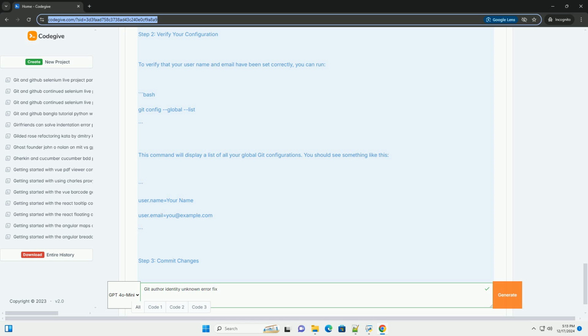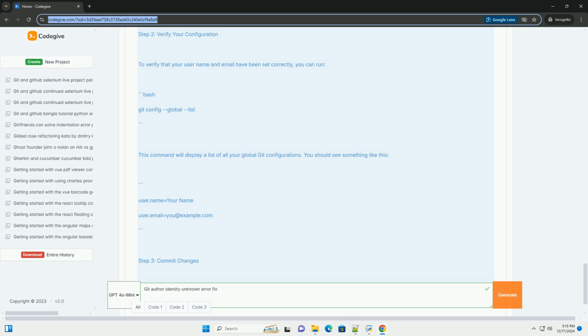Bash: git config --global user.email "you@example.com". Step 2, verify your configuration. To verify that your username and email have been set correctly, you can run: bash git config --global --list. This command will display a list of all your global Git configurations. You should see something like this: user.name=your name, user.email=you@example.com.